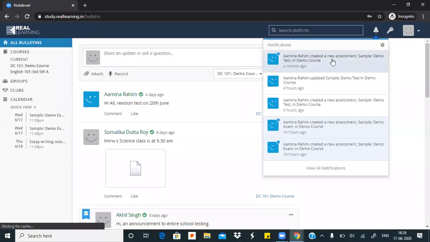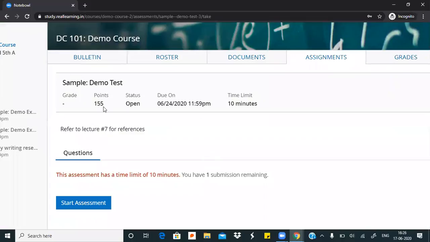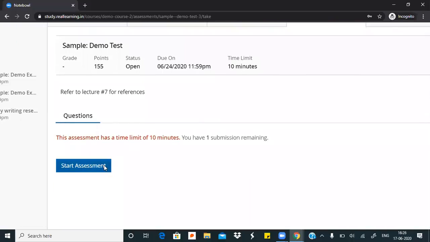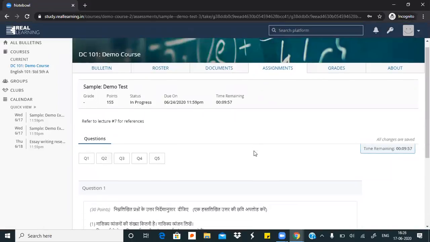So the first notification is that Amina Rahim, who is my teacher, created a new assessment. If I click on it, I will be taken to the attempting screen. यहाँ पे as a student, I can see all important information. Teacher has given this total marks. This is the due date, and she has given only 10 minutes for this test. So I know मैं सिर्फ इन 10 मिनट में attempt कर सकती हूँ this test. If there are other important instructions, then also the teacher writes it. I'll click on start attempting, and we will start answering.